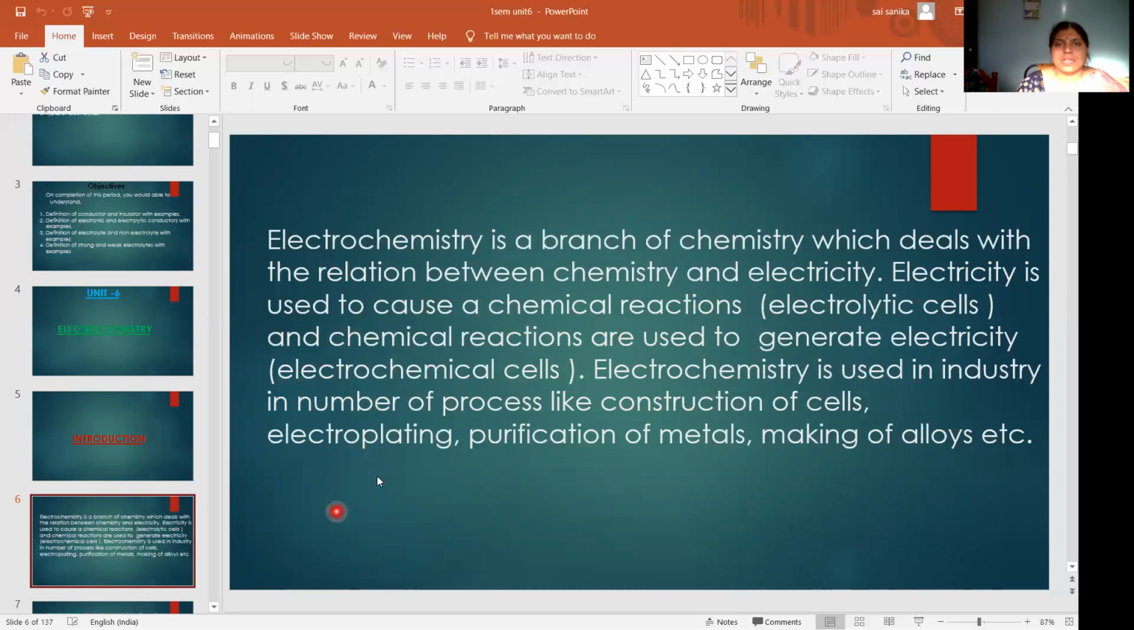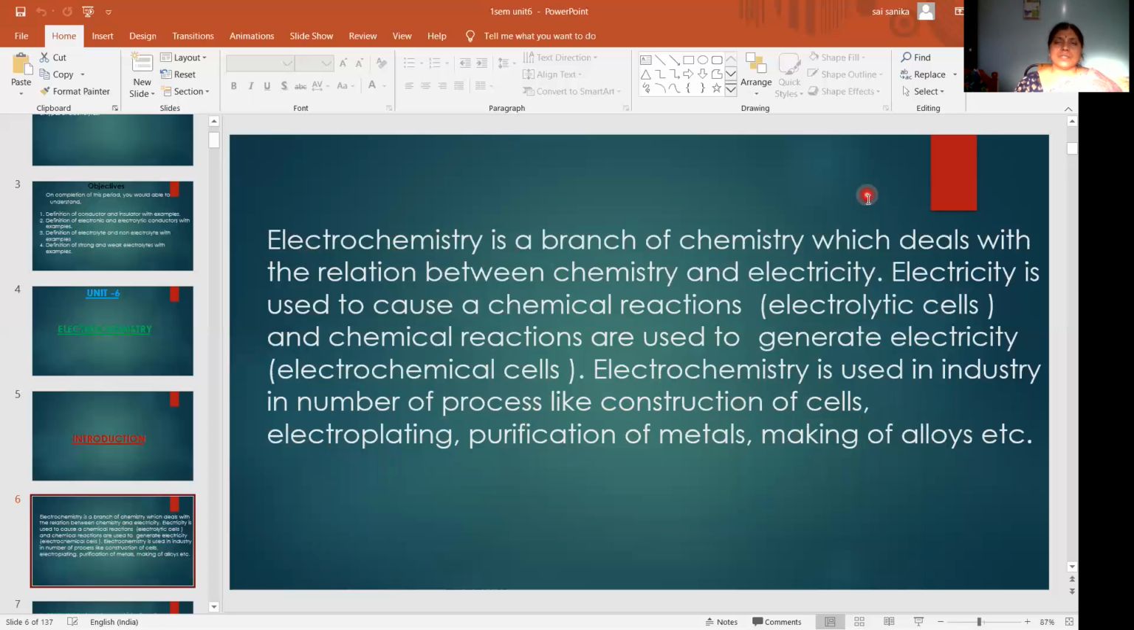electroplating, purification of metals, making of alloys. So we will use electrochemistry in many process industries. By using electrochemistry, we will construct cells and do electroplating. We will do purification of metals and we will make alloys also. So this is the introduction to electrochemistry.